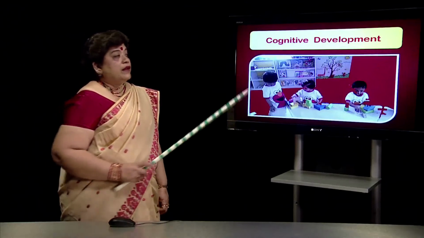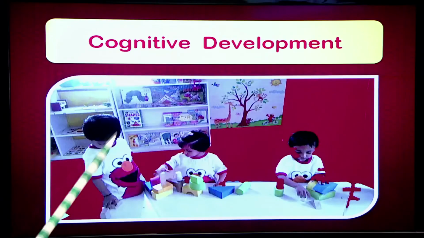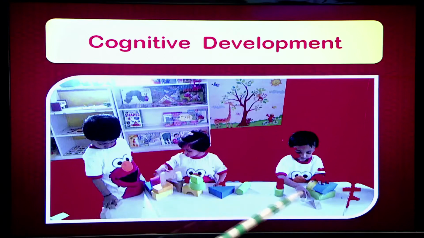Next is cognitive development. When we say cognitive, it means the ability of the child to think, to reason, to be able to judge, analyze and assess the various situations. You can see these children are playing with the blocks. They are trying to use their mental faculties as to how they can make the best out of these blocks.